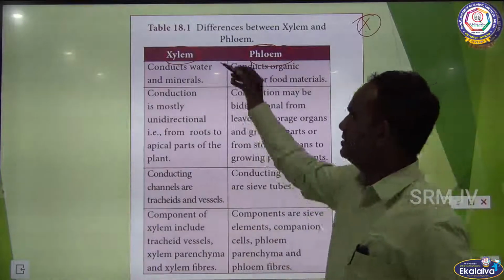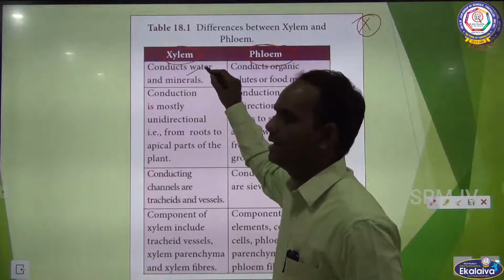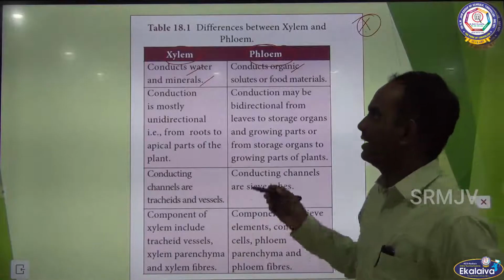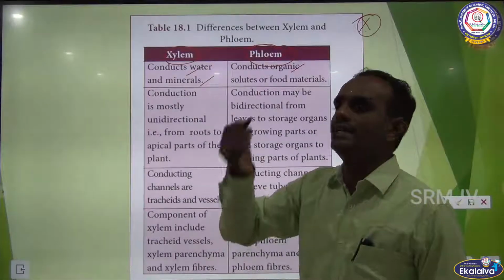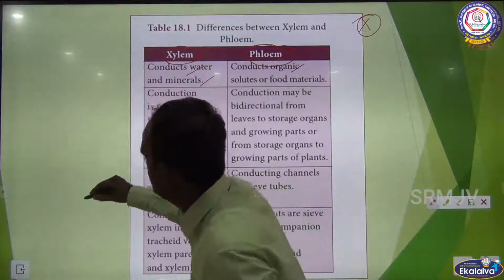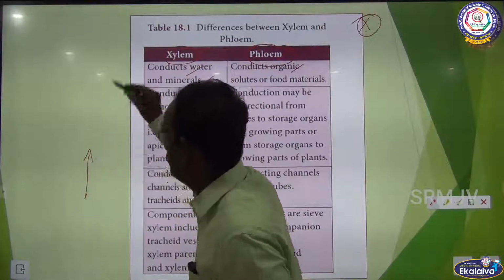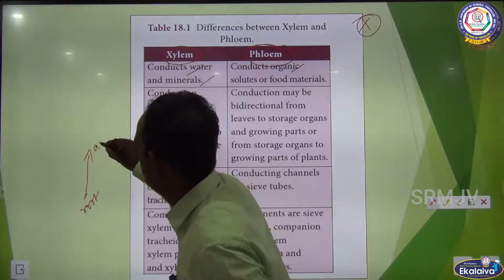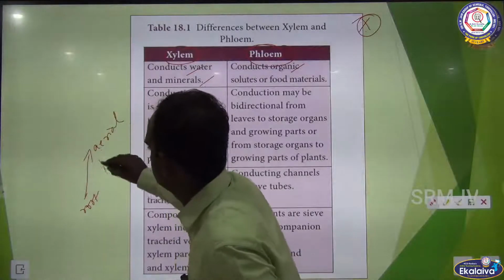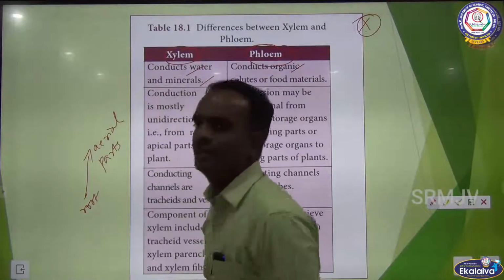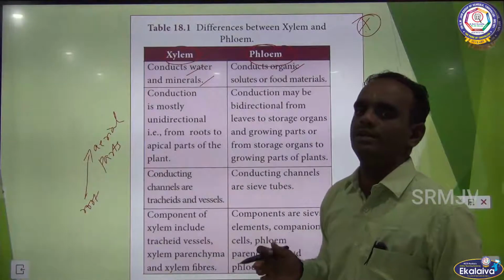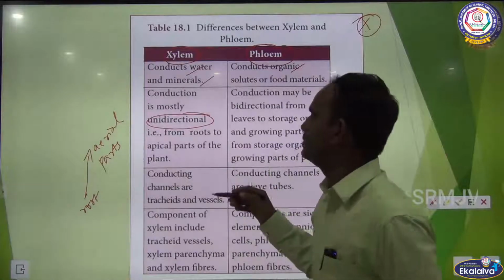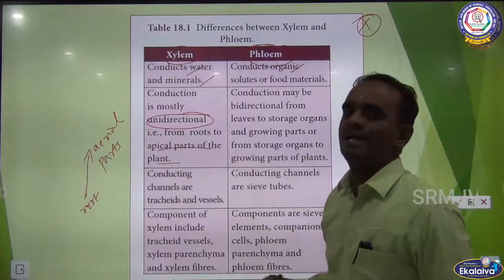Okay. Xylem conducts water and minerals. Phloem conducts food materials. The conduction in xylem is mostly unidirectional. Unidirectional means from the bottom upward, from the root to the aerial part. So that is a unidirectional movement, that is, from the roots to the apical part of the plant body.